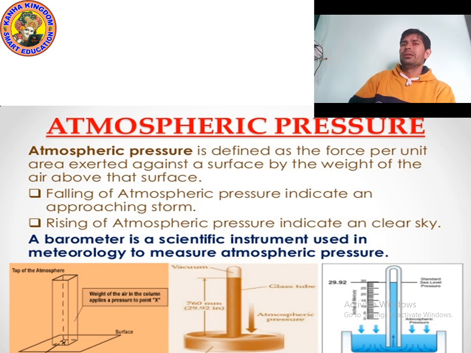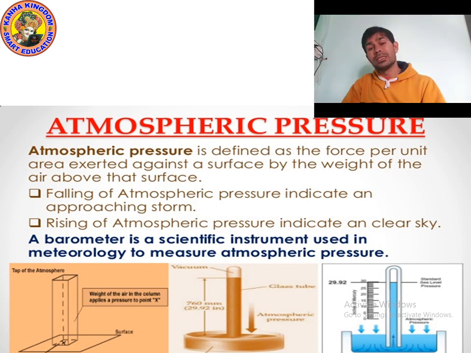As I already said, when the atmospheric pressure falls, it indicates an approaching storm. So rising of atmospheric pressure means what? When the atmospheric pressure rises, the sky will become clear. But when the atmospheric pressure falls, a storm is coming. It's not a clear sky.